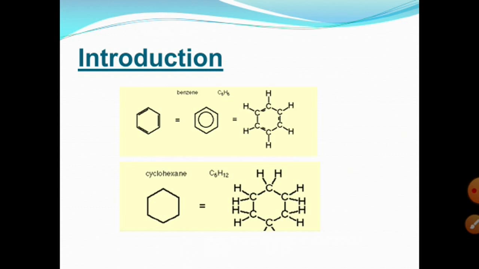There are alternate double and single bonds. But in cyclohexane, there are 2 hydrogens attached to each carbon atom. So this is easy to mistake when hurrying. Be careful when you are interpreting any structural formula which includes a hexagon.